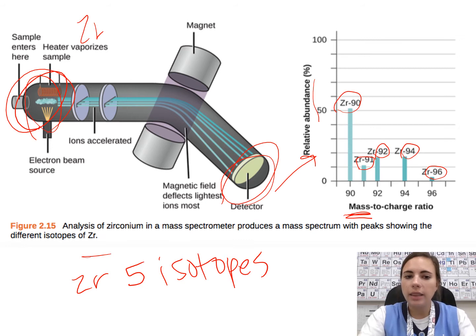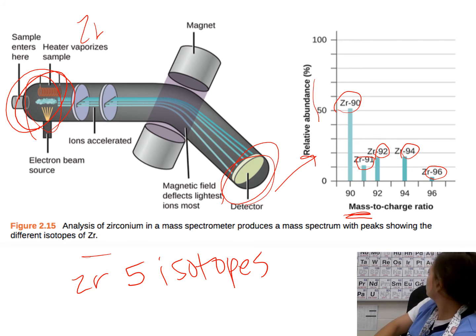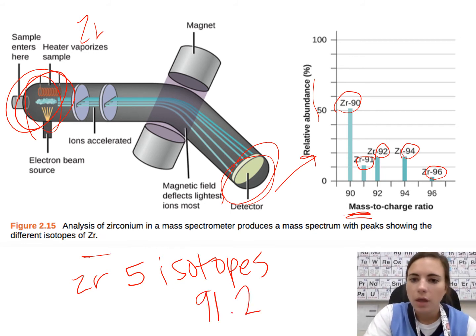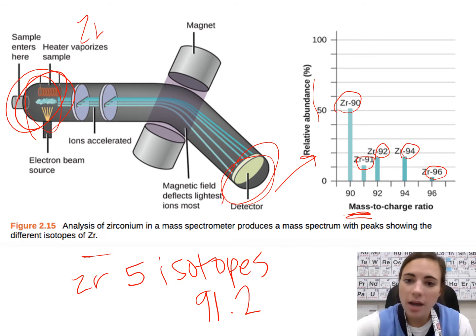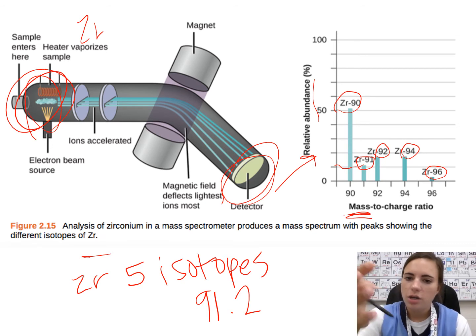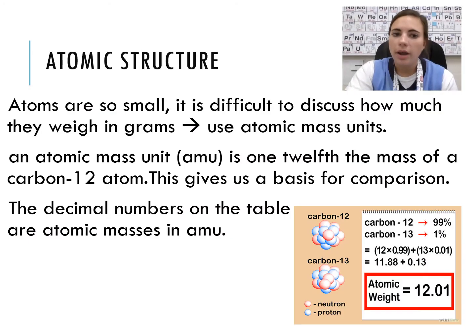So if we look at the periodic table and we look at zirconium, we see that it has a mass of 91.2. All right? That makes sense because 50 plus, let's say, 11, like 51 plus 11, so like 62% of all zirconium has a mass of 90 and 91. So it makes sense that this average mass is skewed towards 91.2. All right, so we call that the average atomic mass.